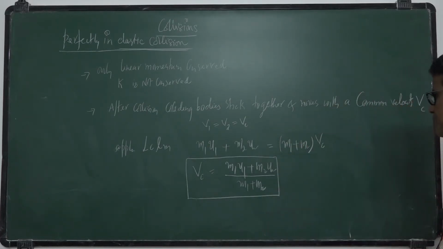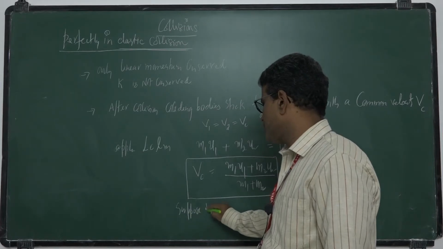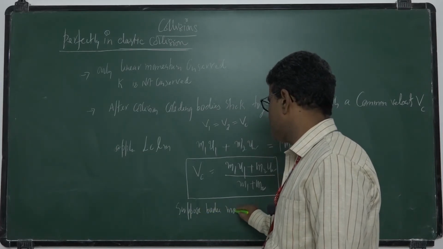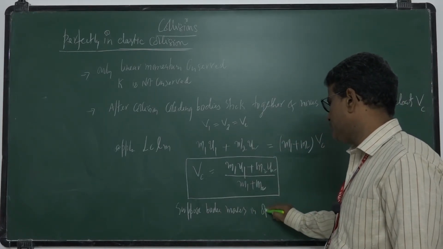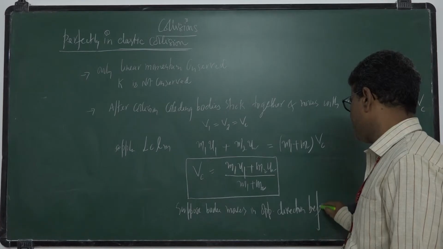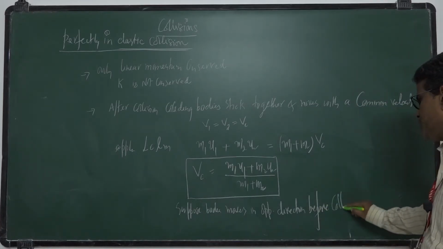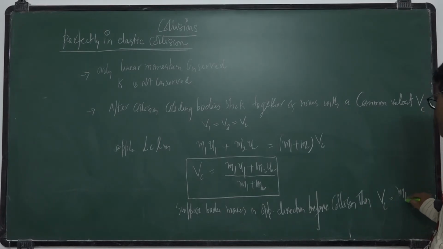Okay, this is common velocity. Suppose the bodies are moving in opposite directions before collision, then Vc is equal to, we have to write total momentum m1 u1 minus m2 u2. You have to put minus, divided by m1 plus m2.